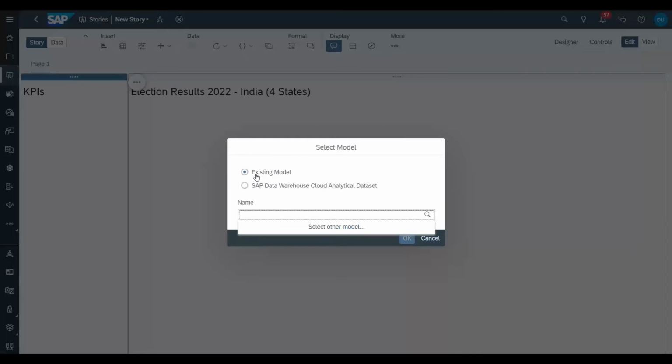And now it's asking me immediately to choose a model. So as I showed you, the data foundation of any dashboard is the model. You must select a model. There are different kinds of models like BI model, planning model, acquired model, live data model, new model, and classic model. Multiple concepts we are going to talk about in unit number 3 in more detail.